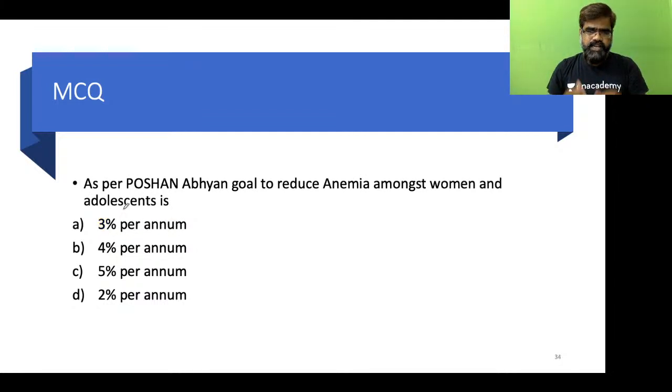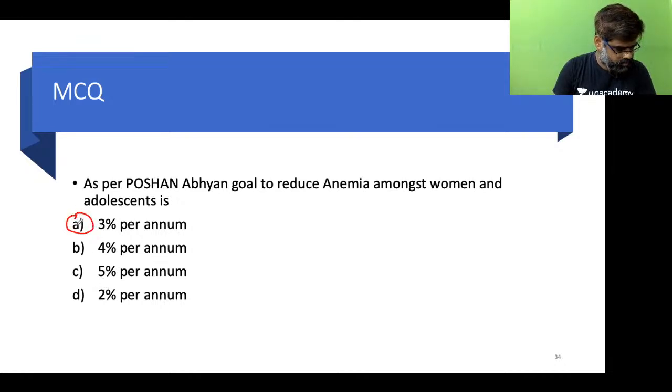Take the next question. As per Poshan Abhiyan, goal to reduce anemia amongst women and adolescents now. So, that was about children. What do you want as far as women and adolescents are concerned? How much do you want to reduce anemia per annum? Is it 3%, 4%, 5%, 2%? Subham goes with A, I presume. Samir goes with D. Okay.